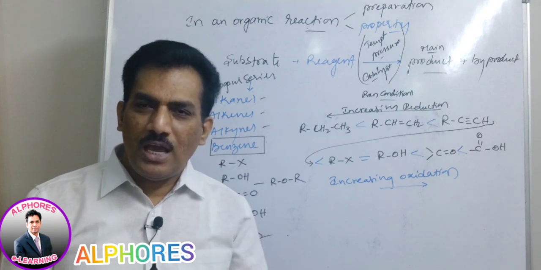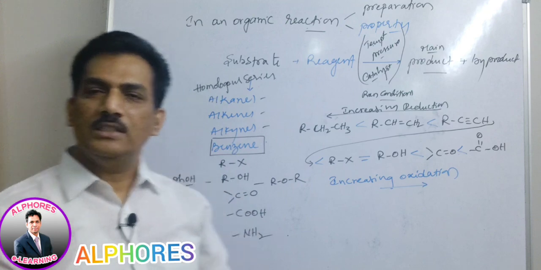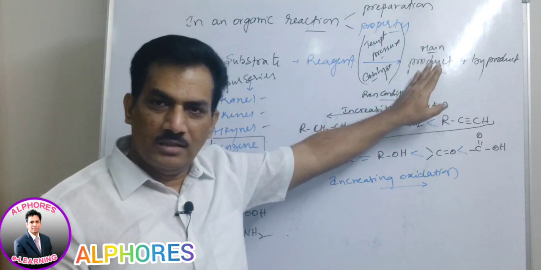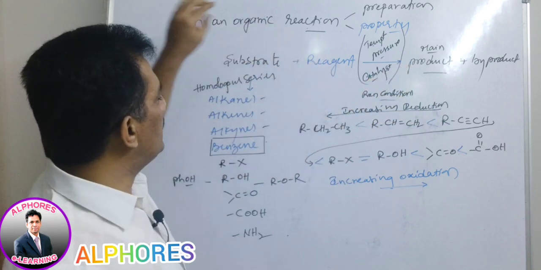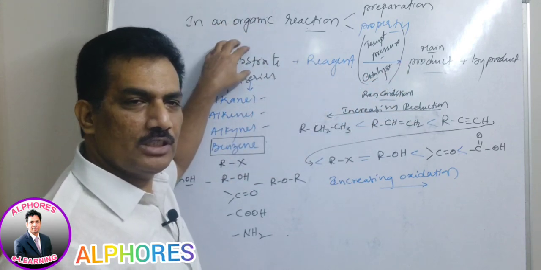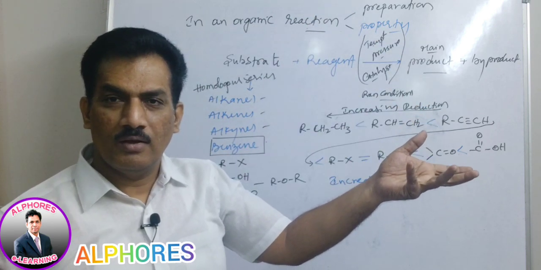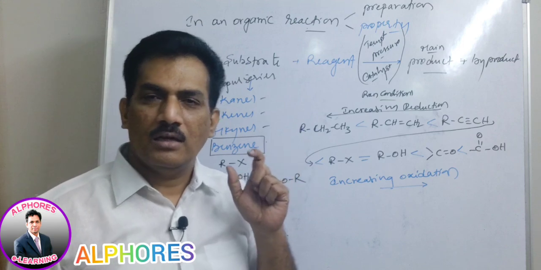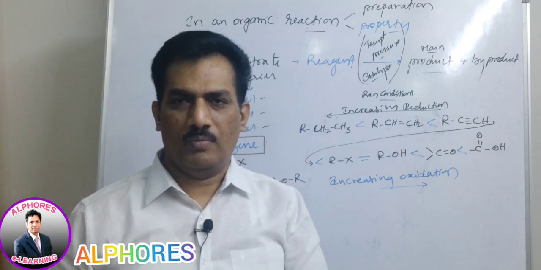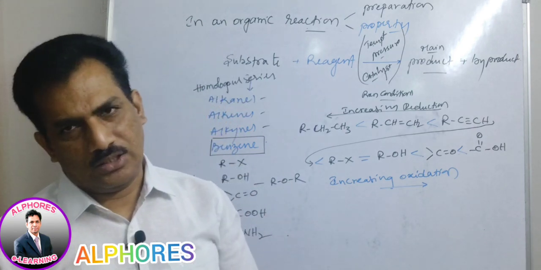So the same reaction you can come across two times. One is when you are studying the preparation of the product, and the same reaction you can study in the property of the substrate. When we are preparing A from B, B's property is to provide A, and A's preparation is that we can prepare A from B.